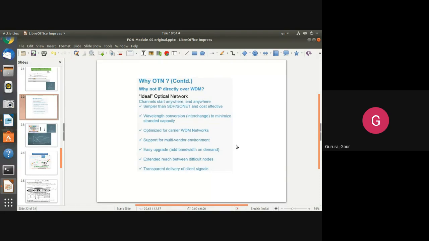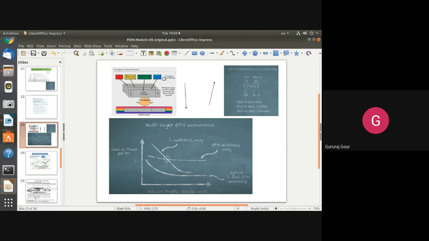Okay, so that's why you can see here in this figure, it is going to support a variety of protocols, and your signal is wrapped with these things and will be transmitted over the optical channel.